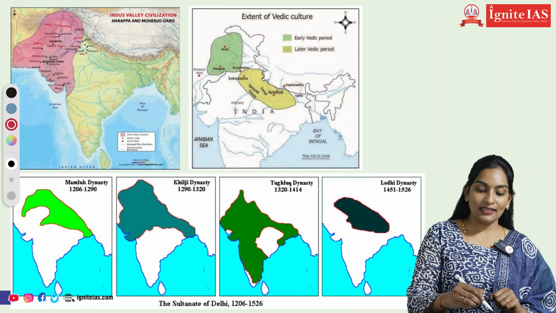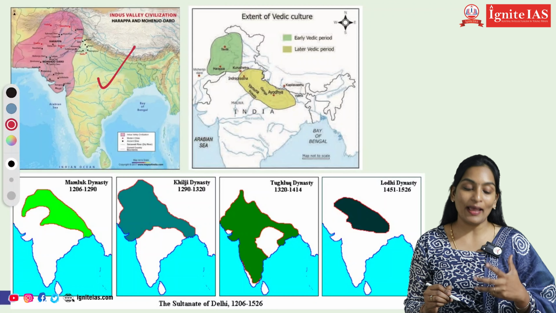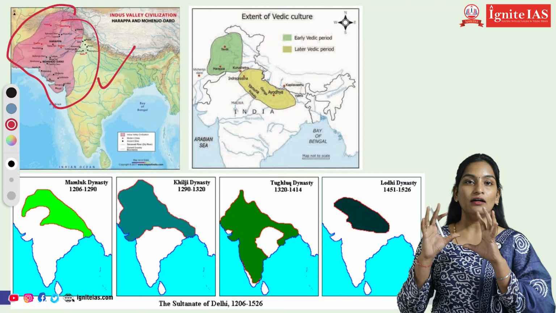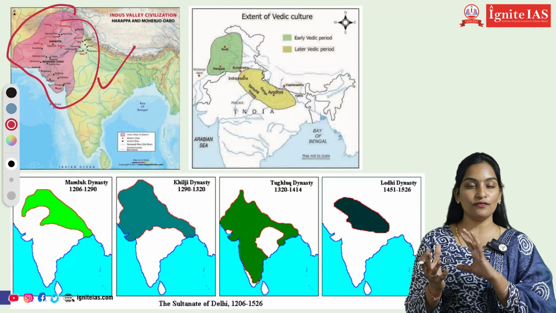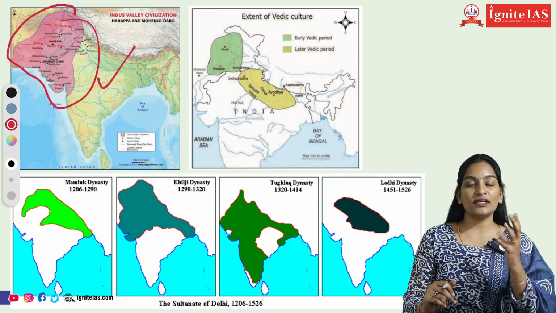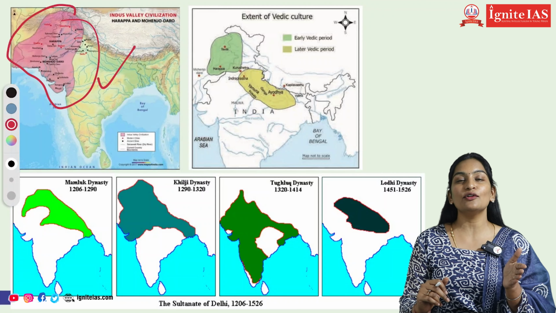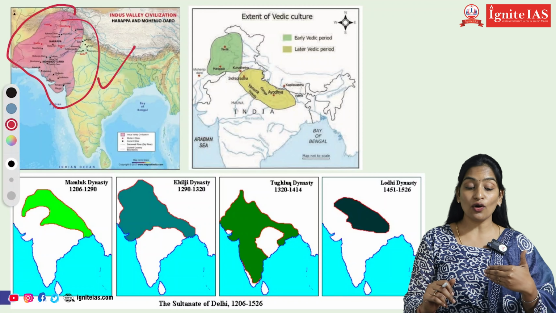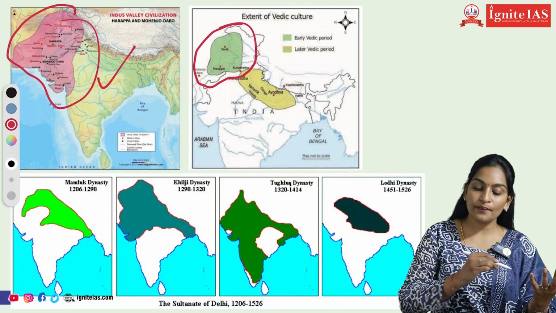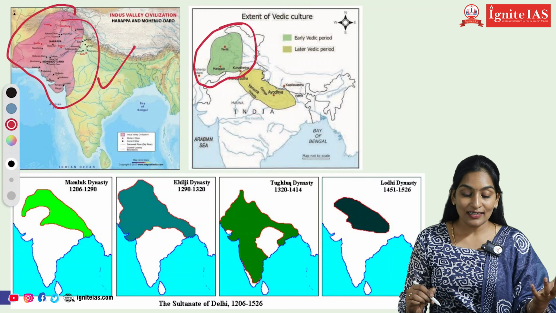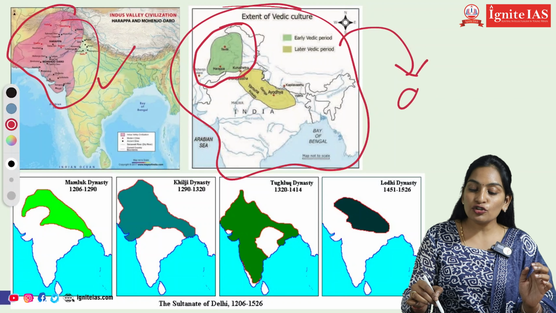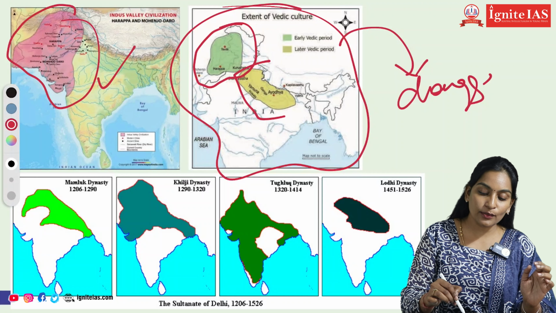So you can see here, just now I told you how we will be dealing with the maps. This is the Indus Valley civilization. We visualize all this on the board, and whatever visualizations we have, we will be showing you, and we will guide you regarding IVC. If you study about the IVC, immediately you have to recall where the IVC is and what you are reading about. You can see the Vedic period is only this, but now we consider the Vedas applied to the whole Indian subcontinent. So how this change took place, all this you will be learning. Later Vedic period is this.